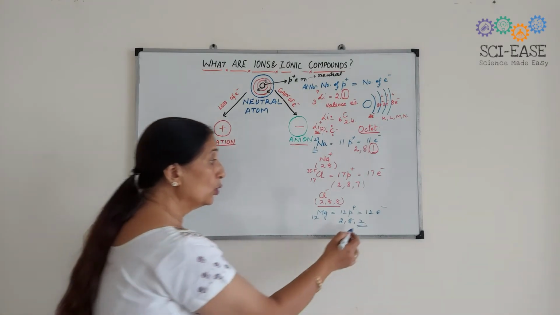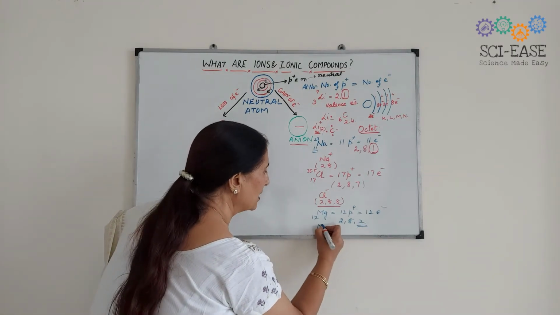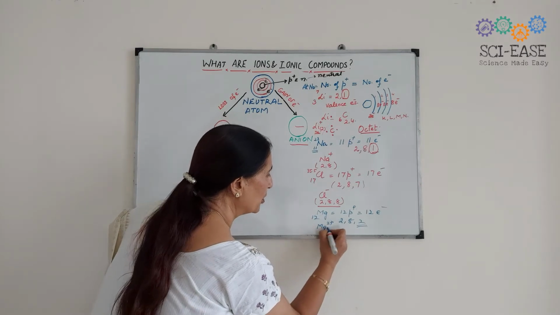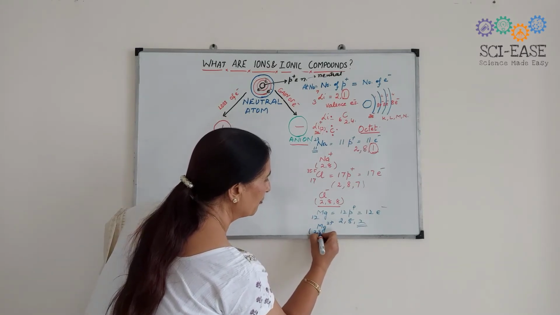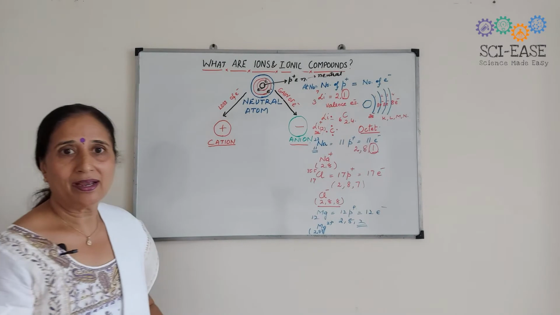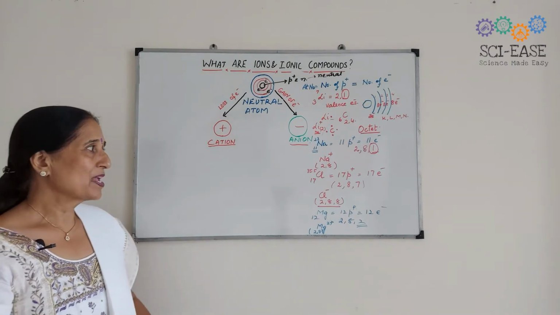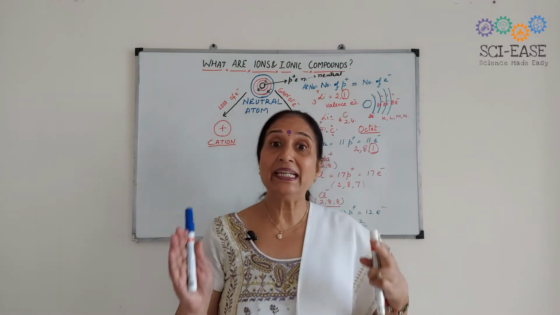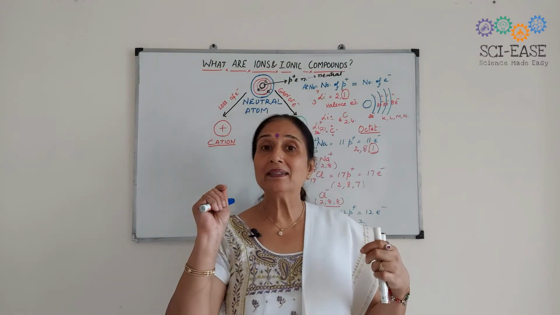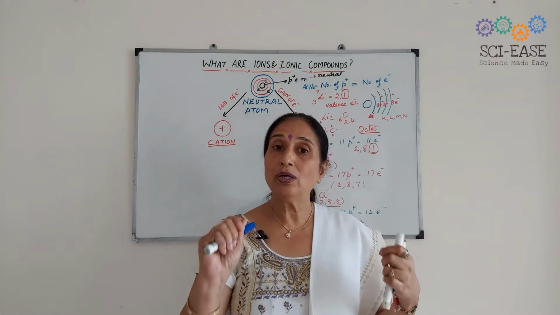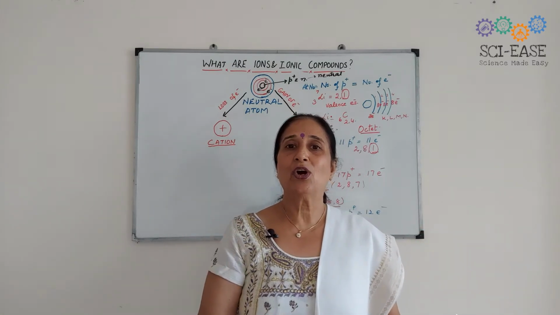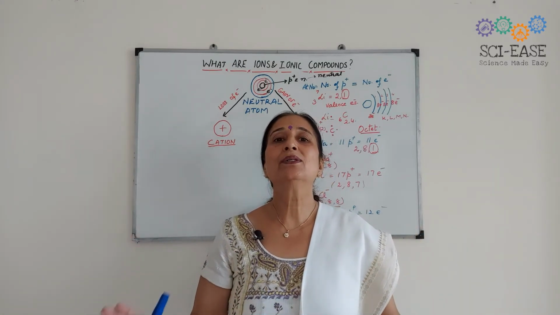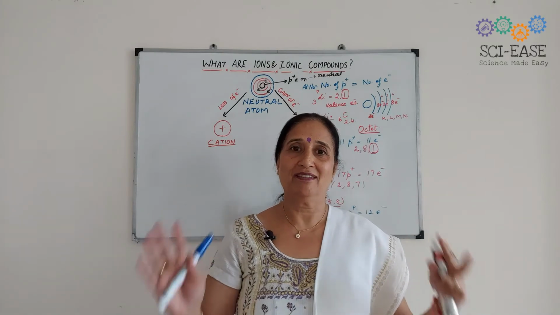It will lose these 2 electrons and result in the formation of Mg2+ and acquire the configuration of neon again, the nearest noble gas. So every atom has a tendency to either gain or lose electrons and acquire the noble gas configuration.